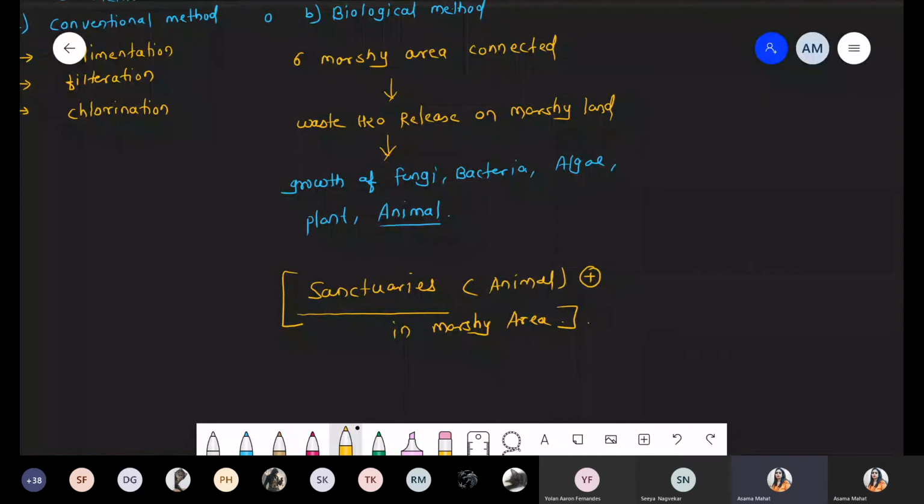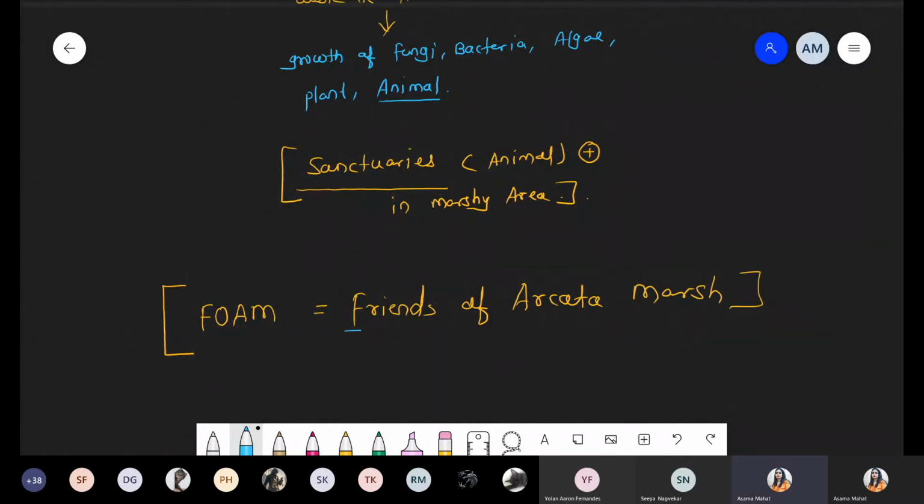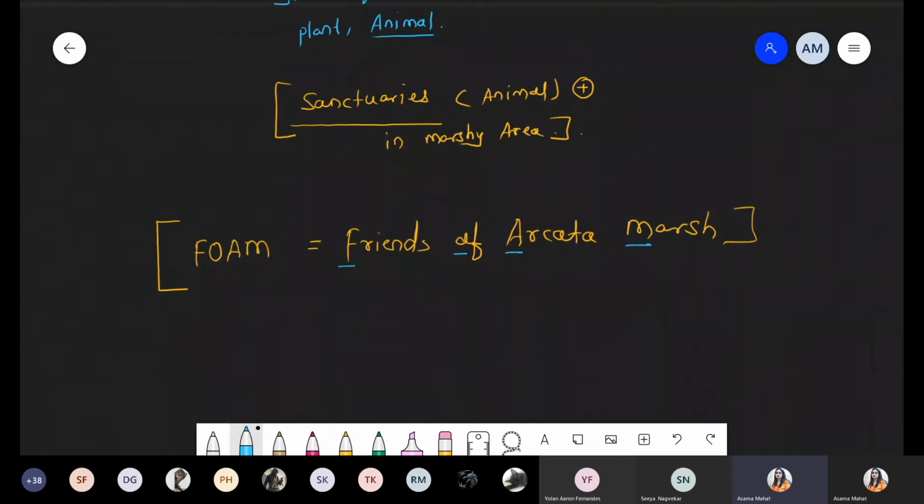Okay. Now the next point we are talking about. There is one concept with respect to Arcata city, that is FOAM. FOAM stands for Friends of Arcata Marsh. Friends of Arcata Marsh. And what is the meaning of this FOAM?